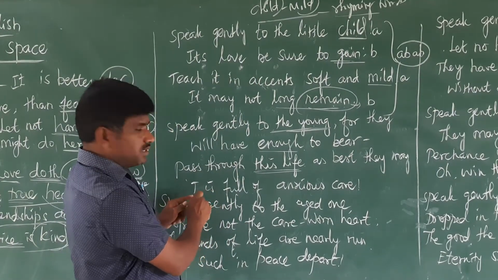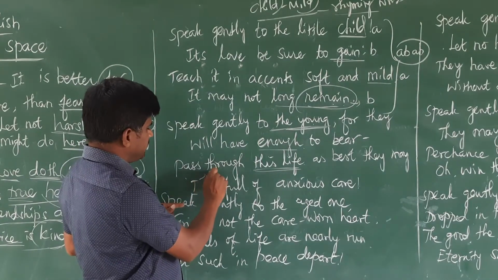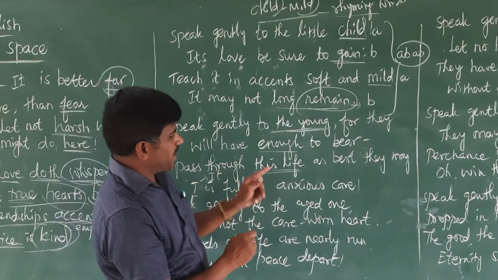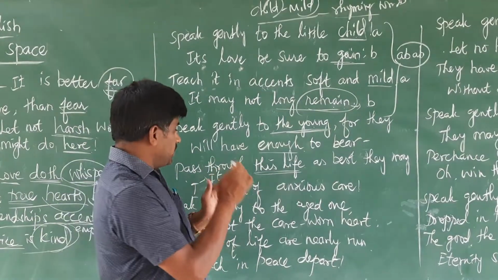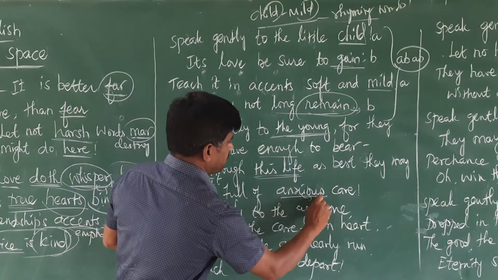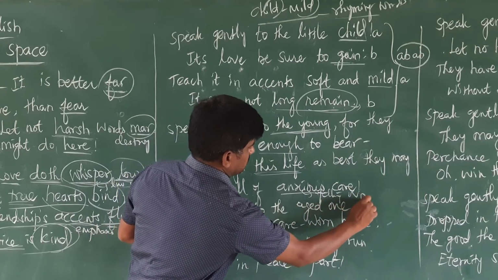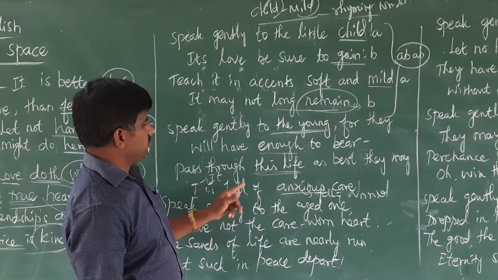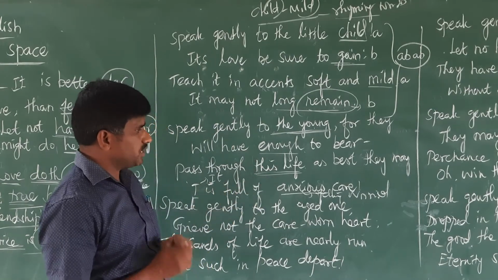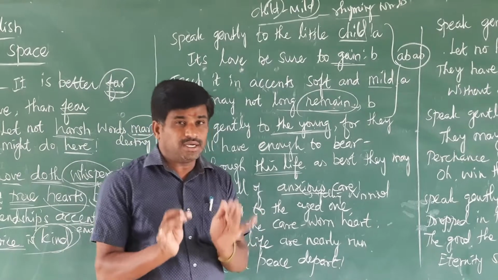The letter T is given. It is full of anxious care. That means full of feeling worried care. Anxious is feeling worried. It is full of feeling worried care. So that's why we should speak very gently to the young people.